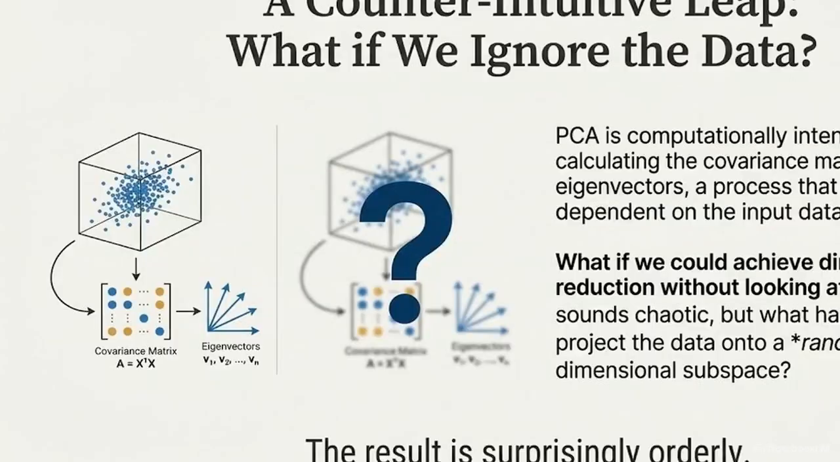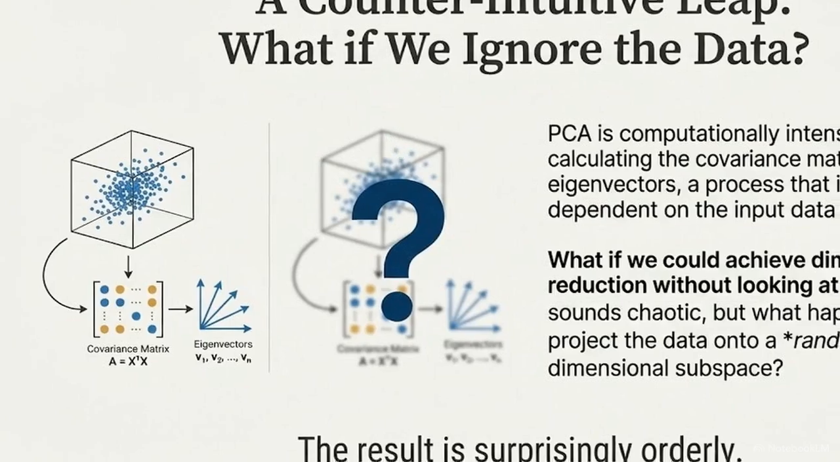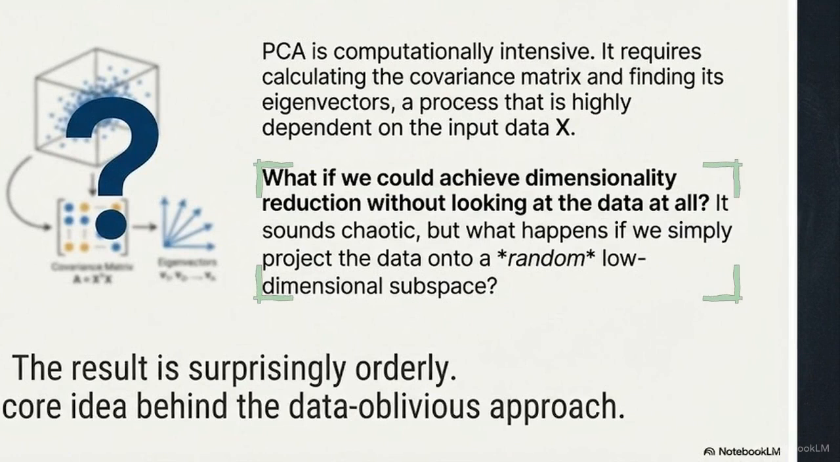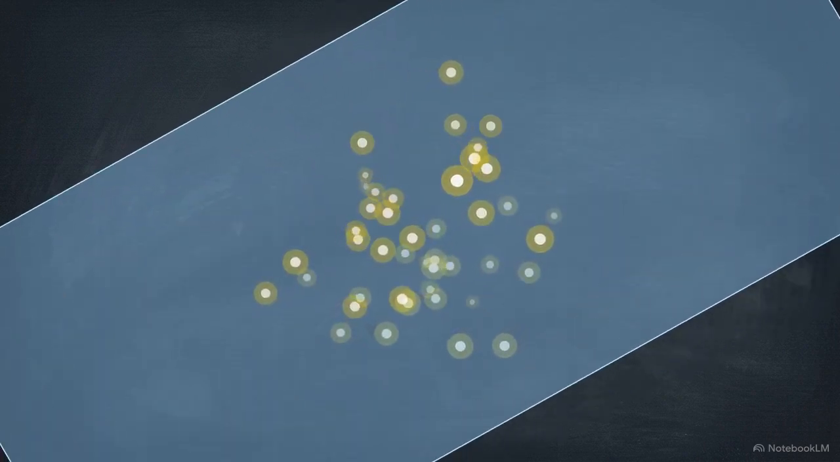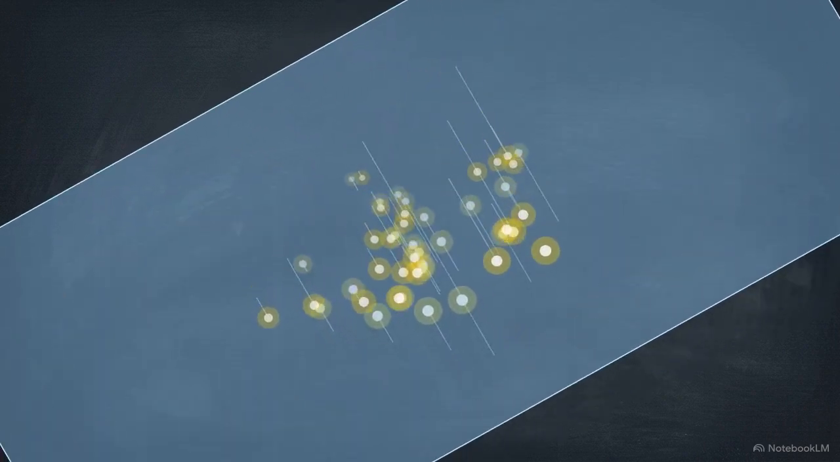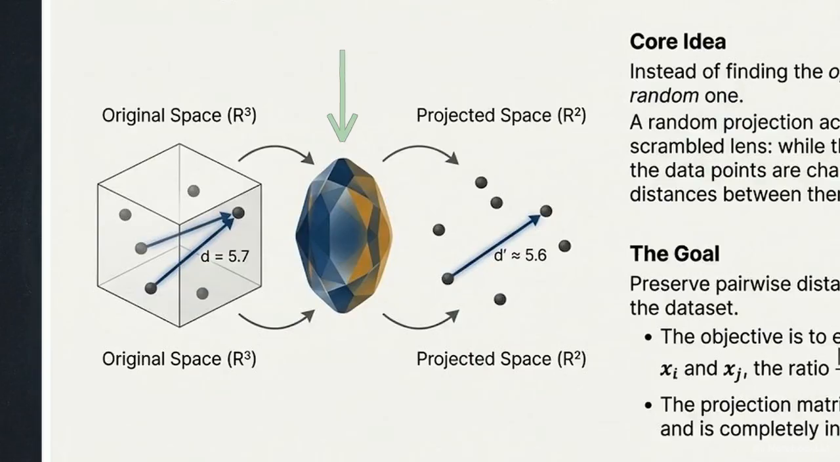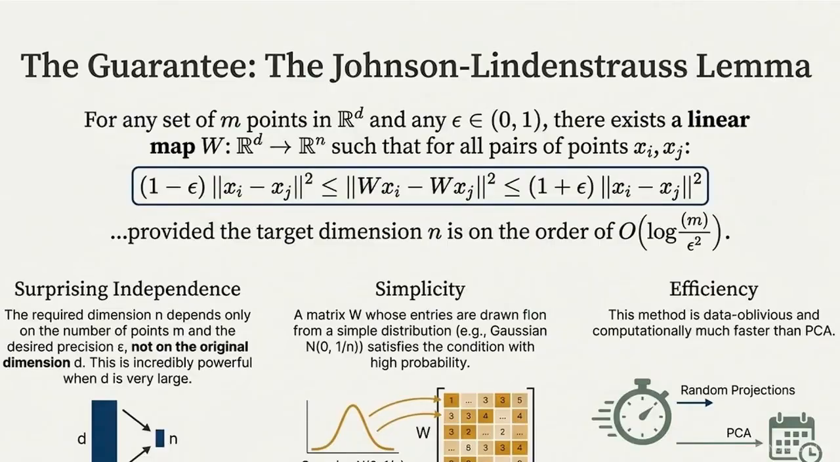An alternative approach involves skipping the data analysis entirely, as represented by the question mark on this slide. We can achieve dimensionality reduction without looking at the internal structure of the input. Instead of searching for the perfect angle, we project the data onto a completely random subspace that is independent of the dataset. This works like a scrambled lens. While the absolute coordinates of the data points change, the relative distances between those points are maintained in the new space. This is possible because of the Johnson-Lindenstrauss lemma.